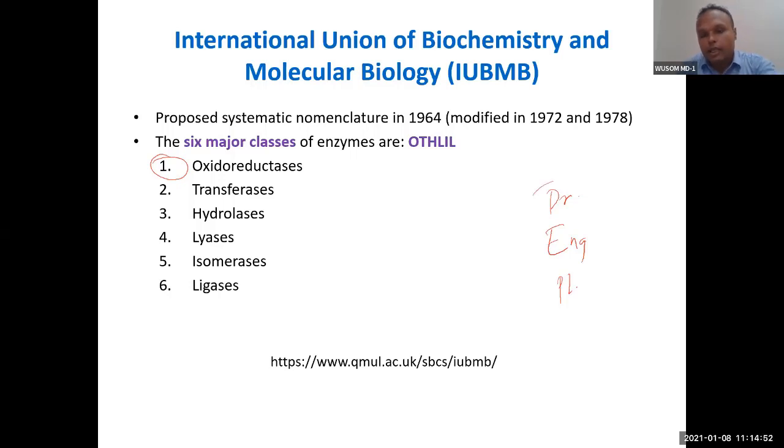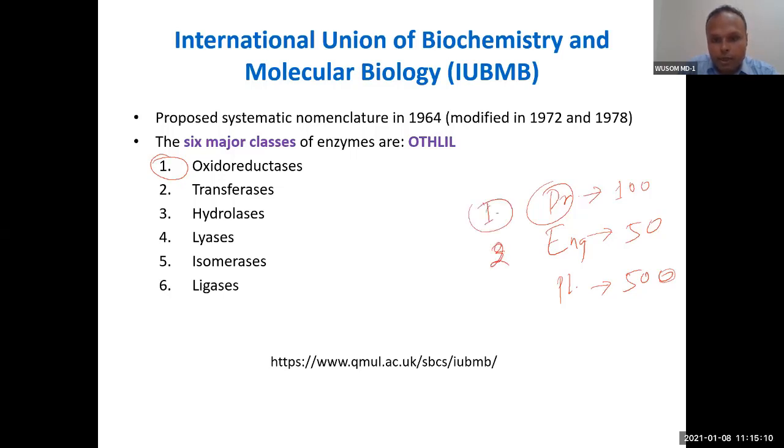There will be 100 doctors here, 50 engineers, 500 plumbers. How do you know which is which? So you put a number. For doctor number 1, for engineer number 2, for plumber number 3. You give a number for the batch, and then you give a number for each in the list.